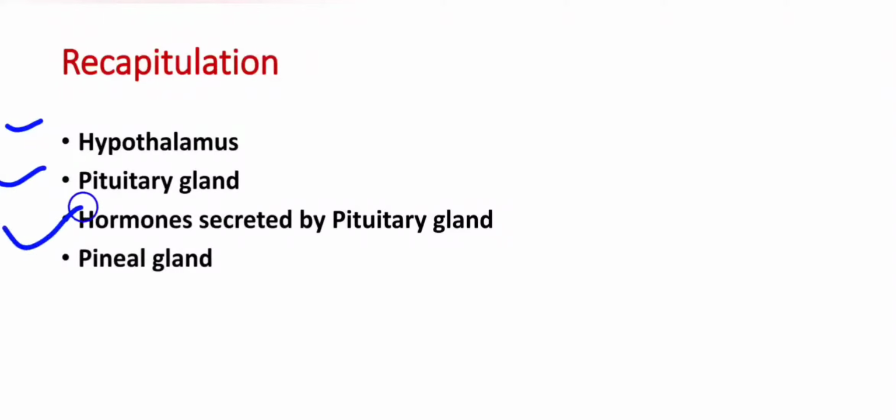The hormones secreted by the anterior lobe are ACTH, then LH and FSH, which are luteinizing hormone and follicle stimulating hormone. Then TSH, thyroid stimulating hormone, growth hormone, prolactin. These are the few hormones secreted by the anterior lobe of the pituitary. Whereas the intermediate lobe of the pituitary gland produces melanocyte stimulating hormone and the posterior lobe produces vasopressin and oxytocin. Vasopressin is also known as antidiuretic hormone. Then we have studied about the pineal gland, which produces melatonin, and melatonin helps in regulating the sleep pattern.